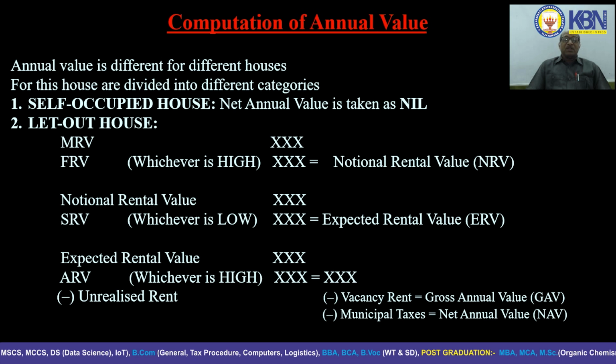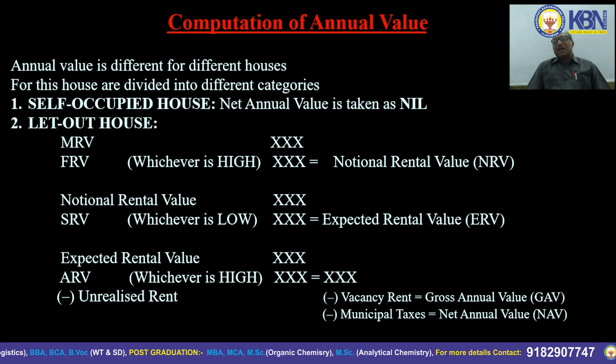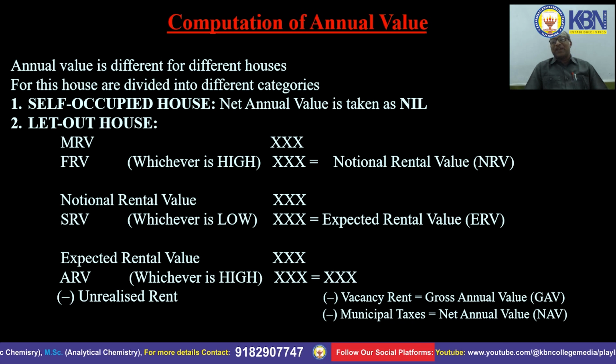One is municipal rental value and fair rental value, both are considered. Higher will be taken into consideration. Then it is compared with the standard rent. Out of these two, least is to be taken into consideration. That is what we call the expected rental value.